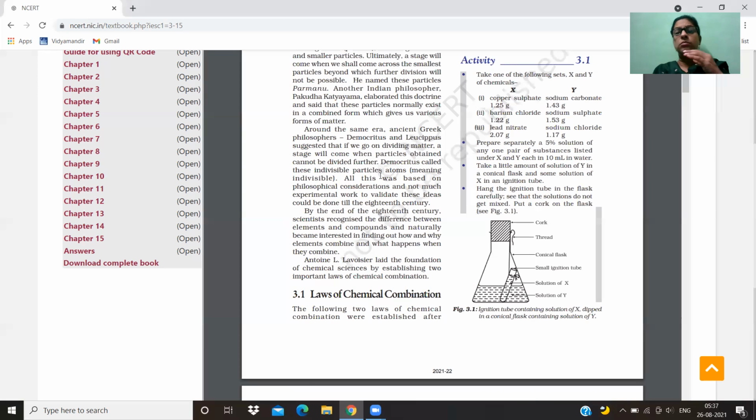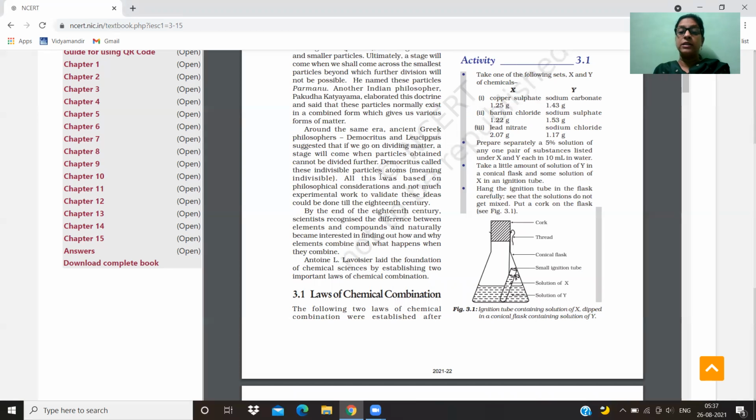All of these, Democritus, Leucippus, Pakudha Katyayana, and Sage Maharishi Kanad, were based on just philosophical considerations. There was no experimental work to validate these findings.